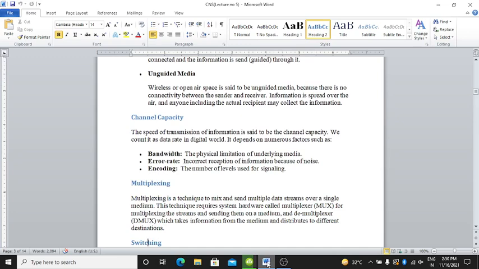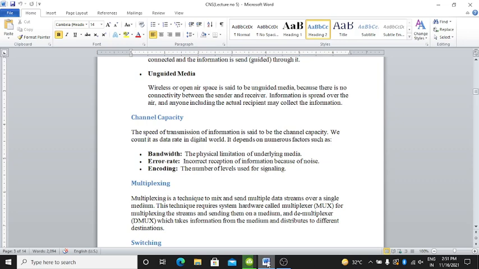Okay. Next is channel capacity. The speed of transmission of information is said to be the channel capacity. Clear? We count it as data rate in the digital world. It depends on numerous factors such as bandwidth, error rate and encoding.